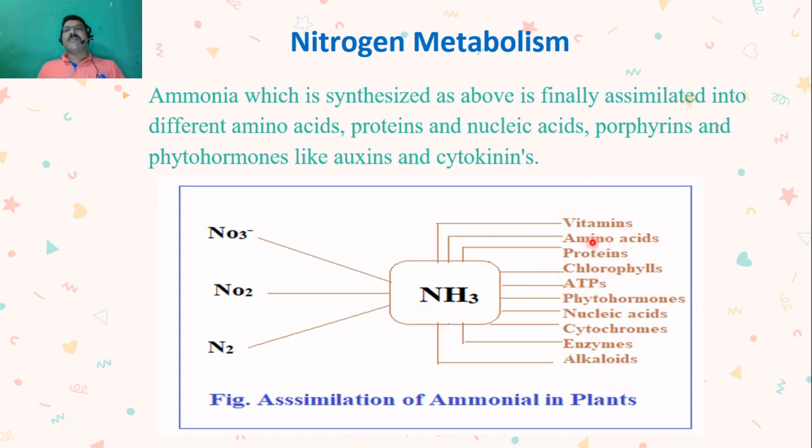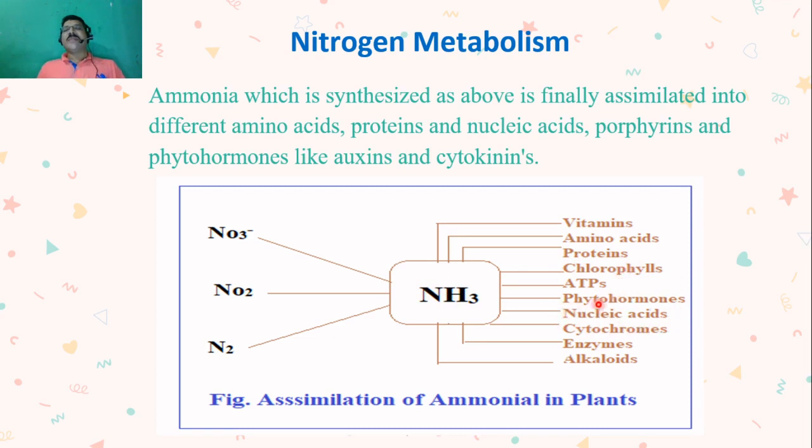For example, you can see proteins, and chlorophylls, because plants have the mechanism of autotrophy, that is, they synthesize their own food by using chlorophylls. So the most important characteristic of plants is the presence of chlorophylls. Now for the formation of chlorophyll, nitrogen is required. So this is the backbone of chlorophylls, we can say.